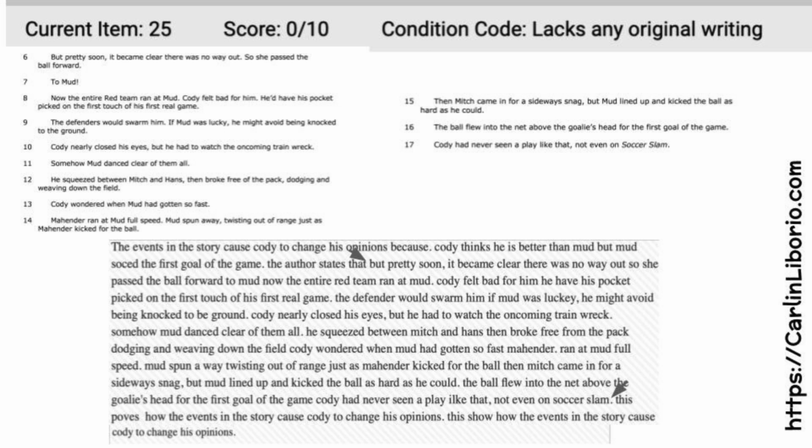This proves how the events in the story caused Cody to change his opinions. This shows how the events in the story caused Cody to change his opinion. The student is just restating the prompt using the keywords, but without answering the question. And this is the whole thing. If they don't answer the question in their own words and at least try to explain, they're going to get a 0. And it is clear that it lacks original writing.